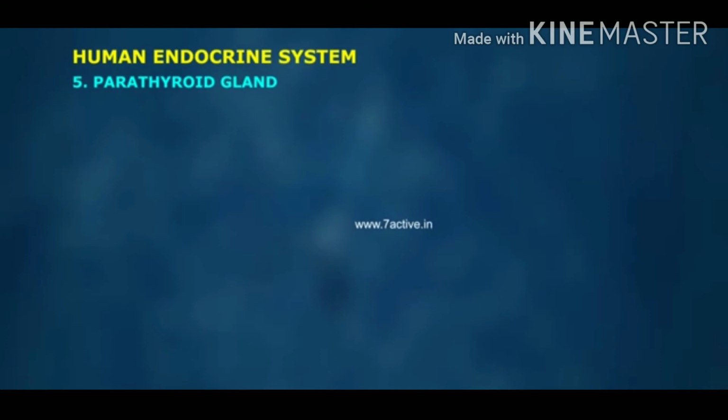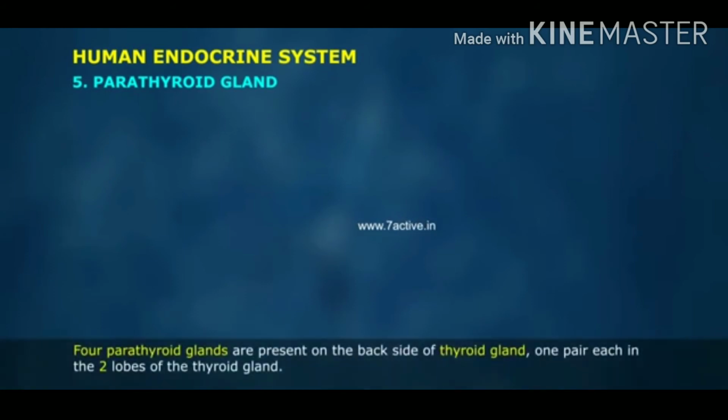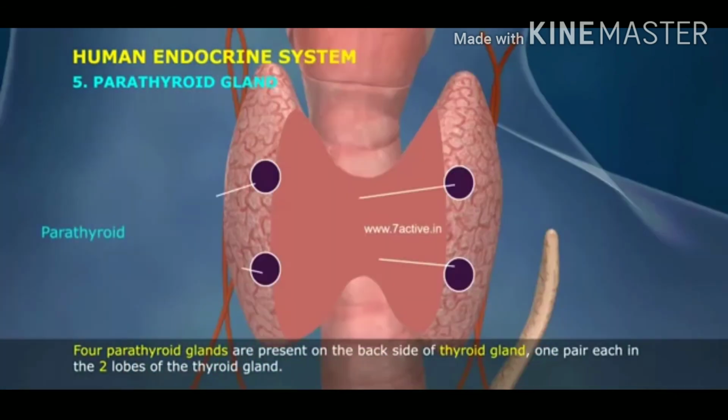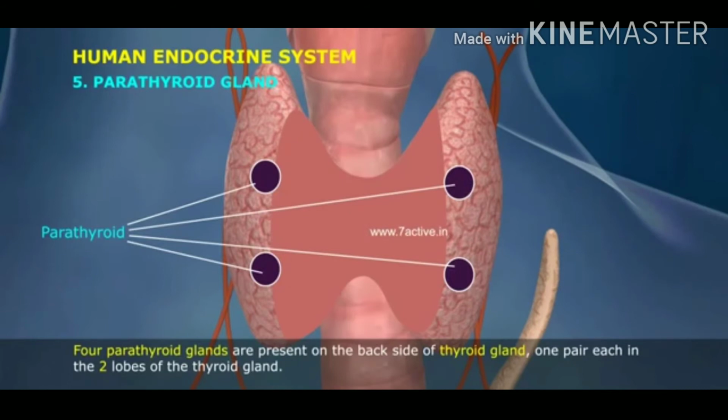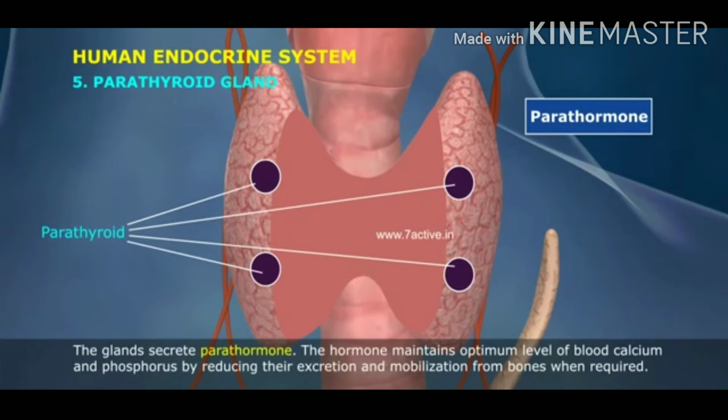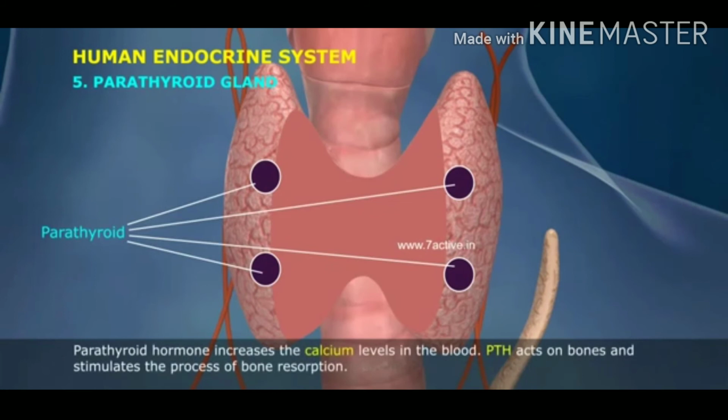5. Parathyroid gland. 4 parathyroid glands are present on the back side of the thyroid gland, 1 pair each in the 2 lobes of the thyroid gland. The glands secrete parathormone. The hormone maintains optimum level of blood calcium and phosphorus by reducing their excretion and mobilization from bones when required.